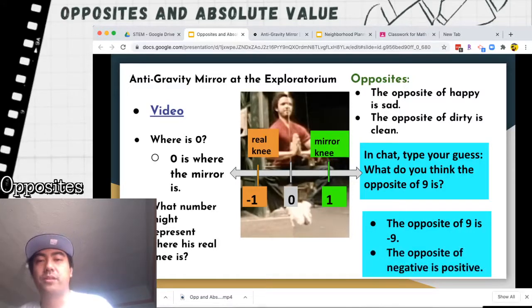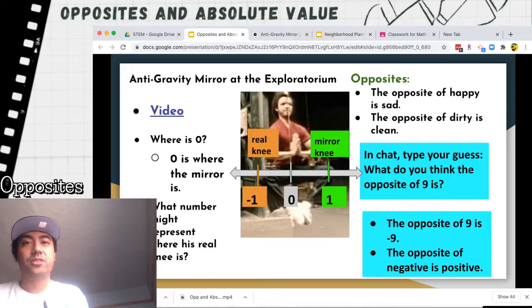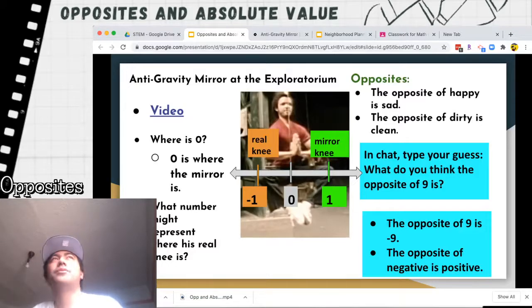And the opposite of negative is positive. So, the opposite of positive is also negative. So, when we talk about opposites in math, negative is the opposite of positive. So just think about that. The opposite of 10 would be -10. All right, so those are opposites.